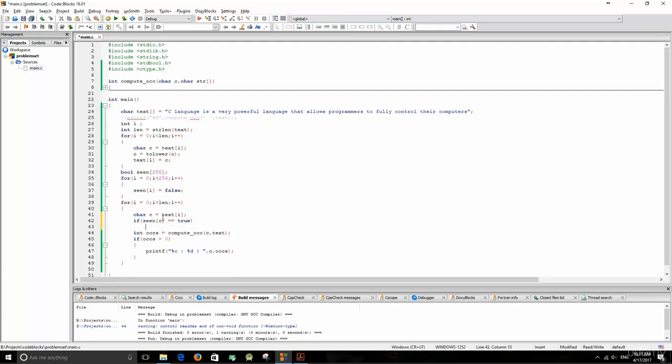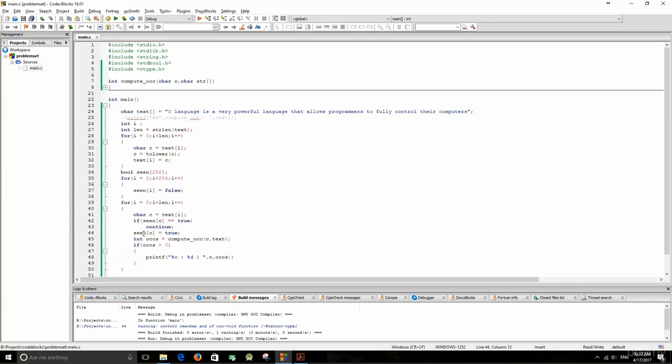So we're gonna call the continue instruction. Otherwise, we're gonna mark this as seen. So seen of c takes true. So if we've seen this before, we move to the next iteration, we discard the rest of the instructions here. Otherwise, we execute the rest of the instructions, and of course we must label that character as seen.